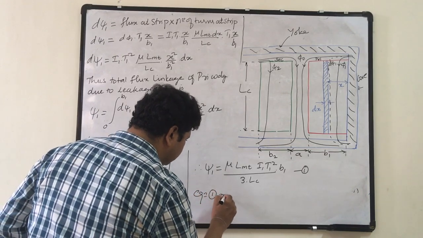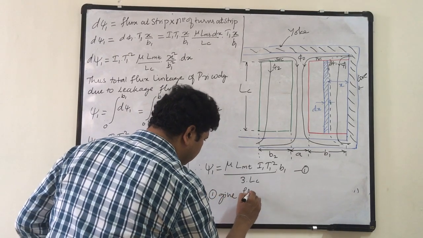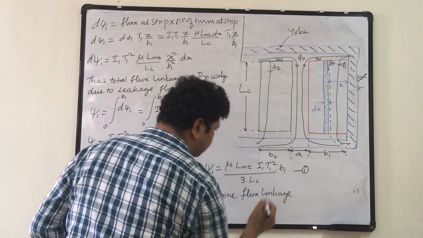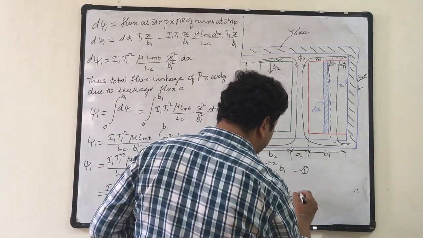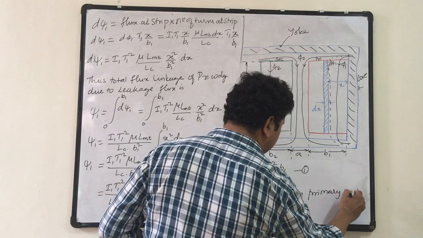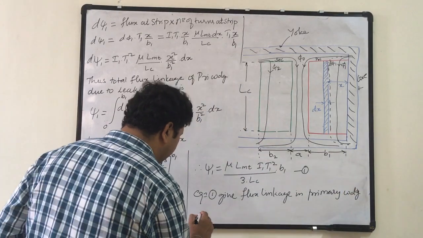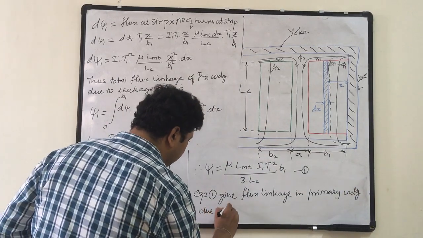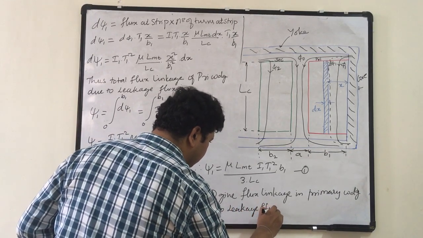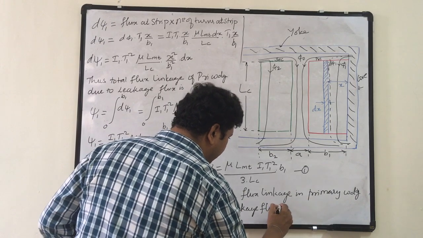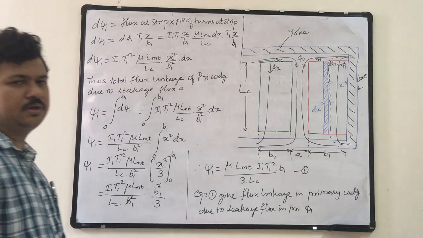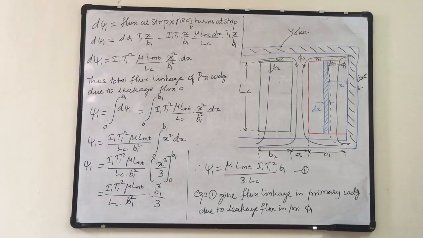Equation 1 gives the flux linkage in primary winding due to leakage flux in primary phi 1.